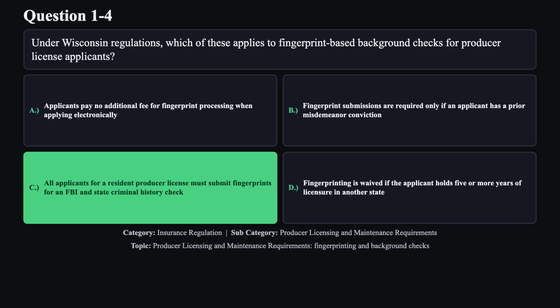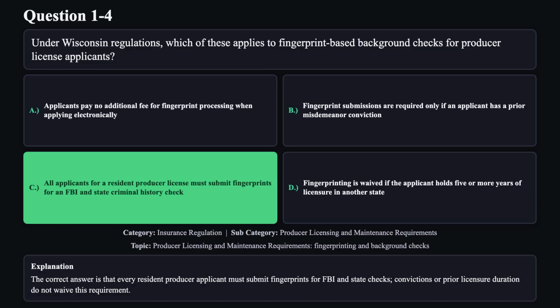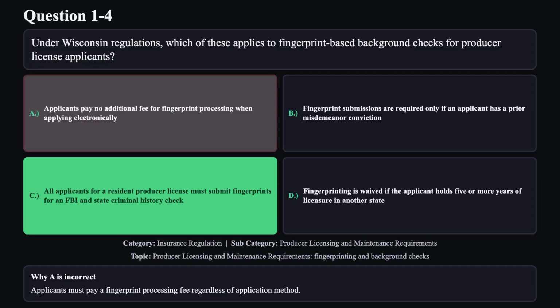The correct answer is C. The correct answer is that every resident producer applicant must submit fingerprints for FBI and state checks. Convictions or prior licensure duration do not waive this requirement. Reason A is not correct. Applicants must pay a fingerprint processing fee regardless of application method.